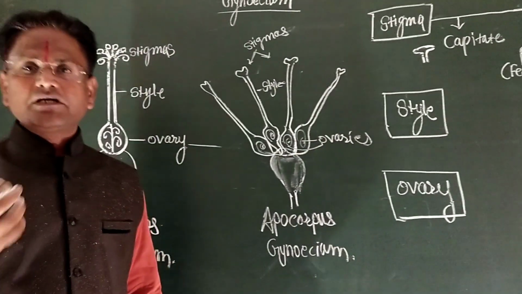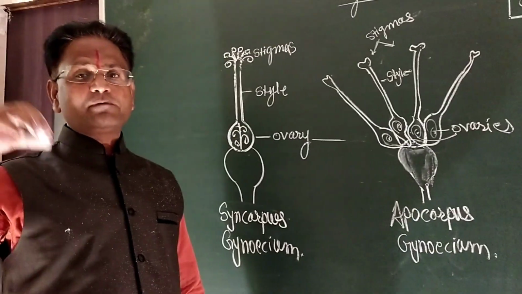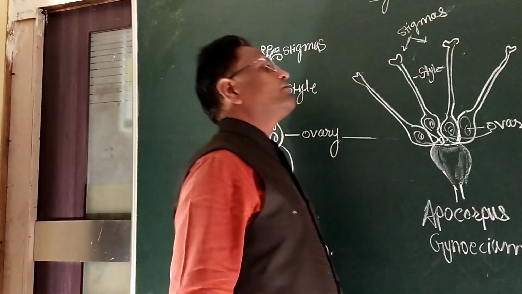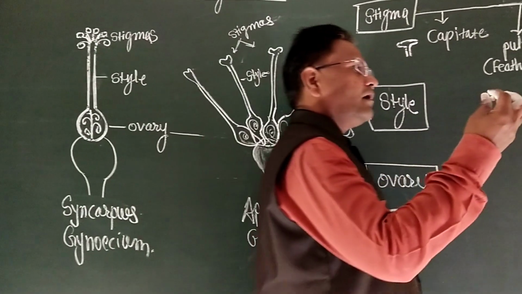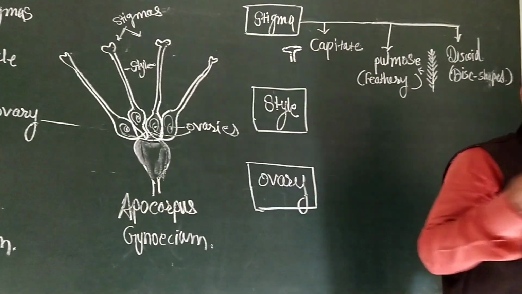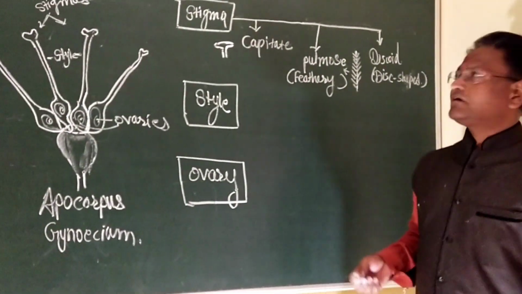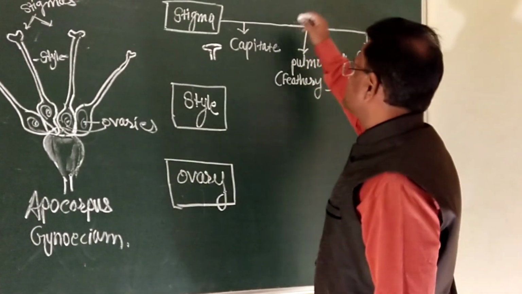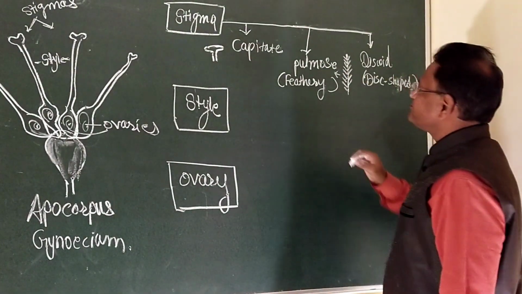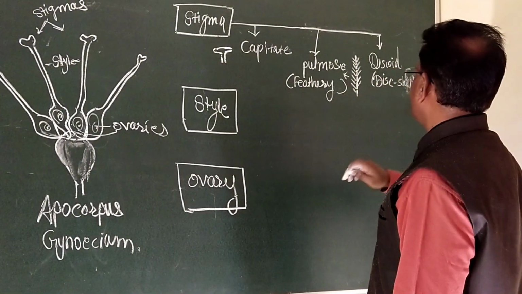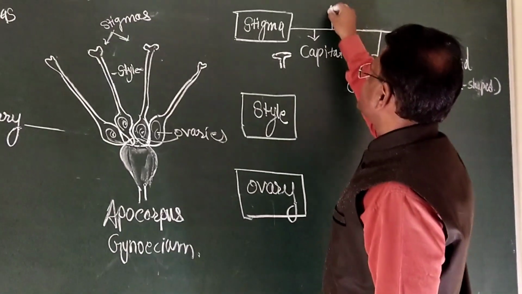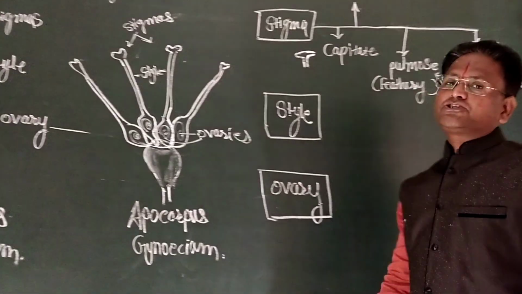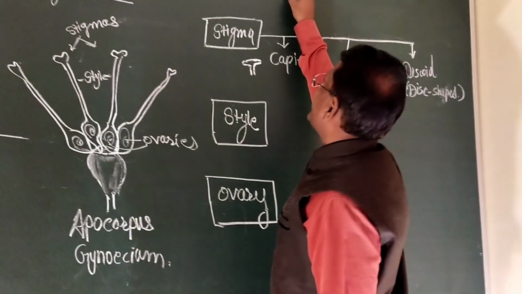Stigma having different shapes in different species of the plant, and we can observe it externally and distinguish the type of stigma: capitate stigma, plumose stigma, discoid stigma.